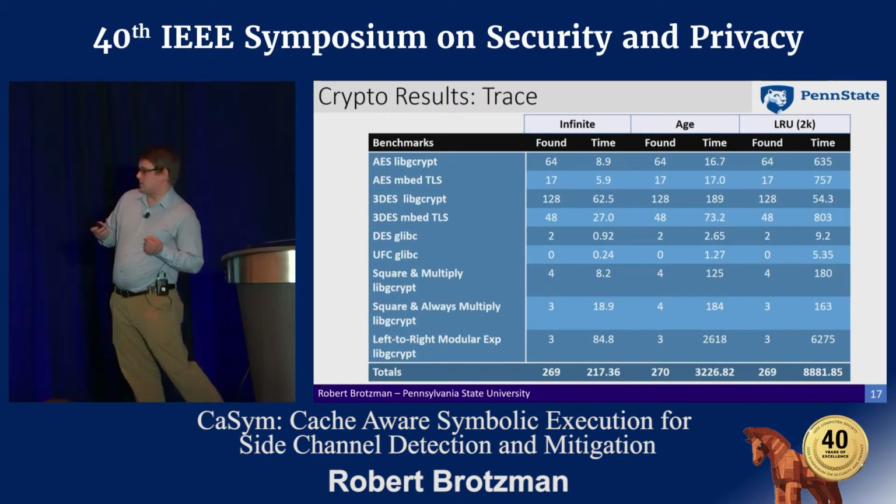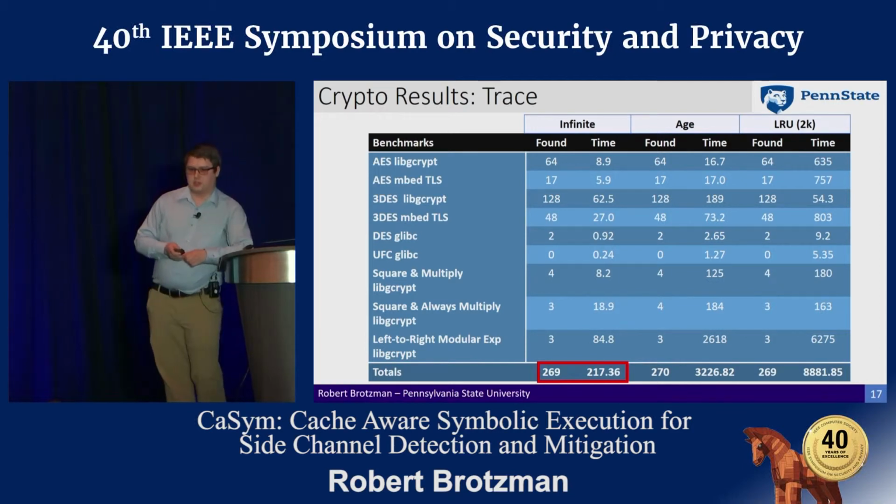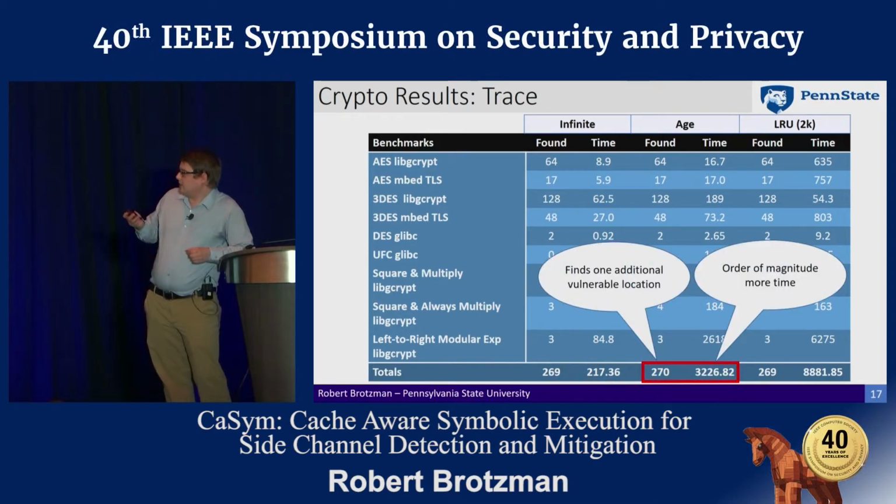So as far as results, here I'll talk about our crypto results using our trace model. Using our infinite model, we're able to identify 269 unique vulnerable points in these benchmarks in about 200 seconds, which is quite good considering that the infinite model is actually an under approximation. And then we have our age model, which is able to identify one more vulnerable location. And the trade-off here is that it takes an order of magnitude more time to execute.